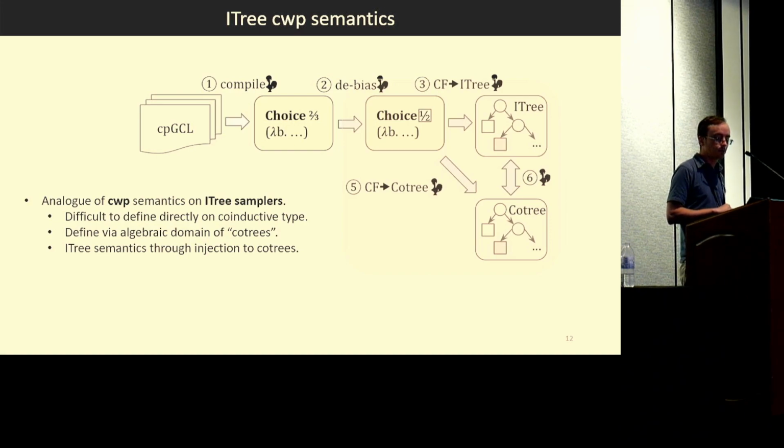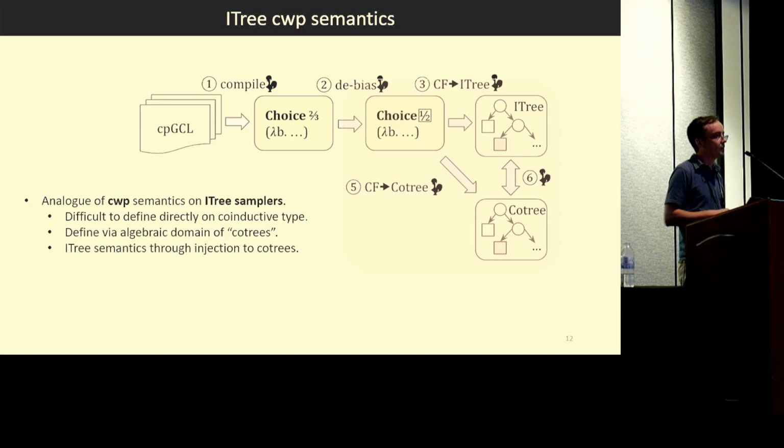The first part is semantics preservation. And so to do that, we need an analog of CWP at the level of the interaction tree coinductive samplers. And that turns out to be a little bit awkward because, well, typically you would define it by induction on the structure of the trees. But coinductive types don't have any induction principles.